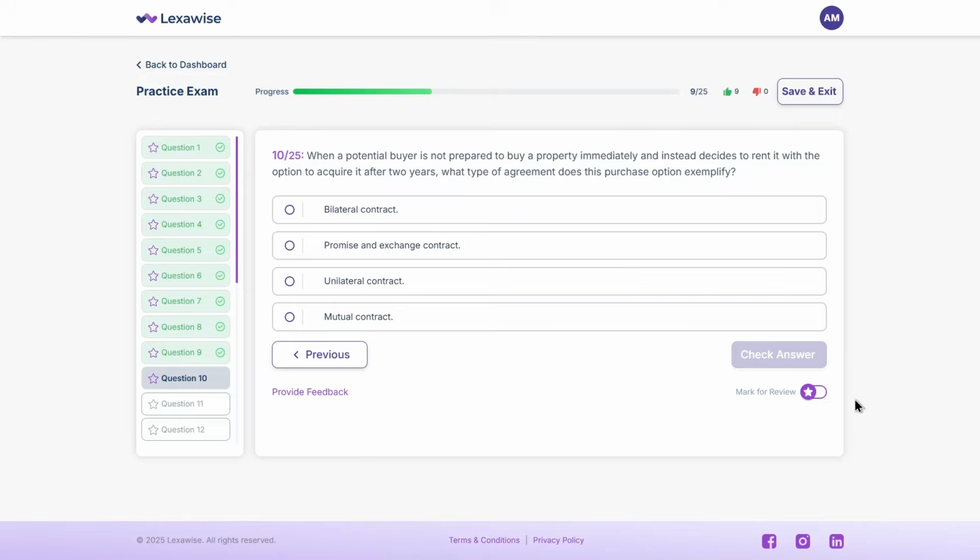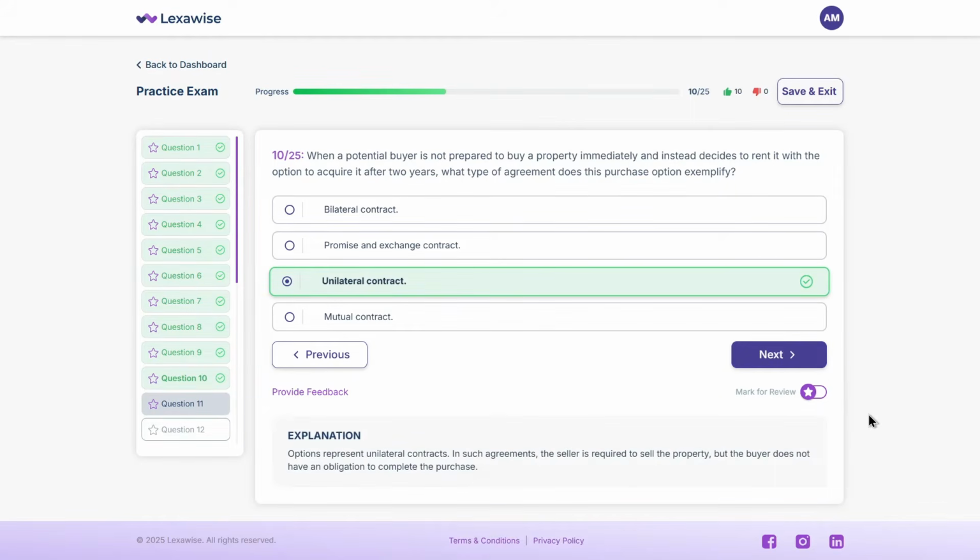The correct answer is C. Unilateral contract. Options represent unilateral contracts. In such agreements, the seller is required to sell the property, but the buyer does not have an obligation to complete the purchase. Next question.